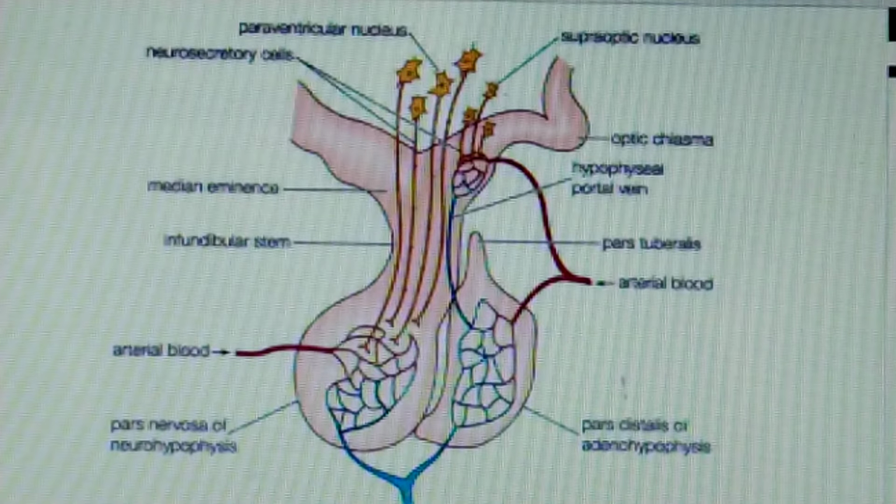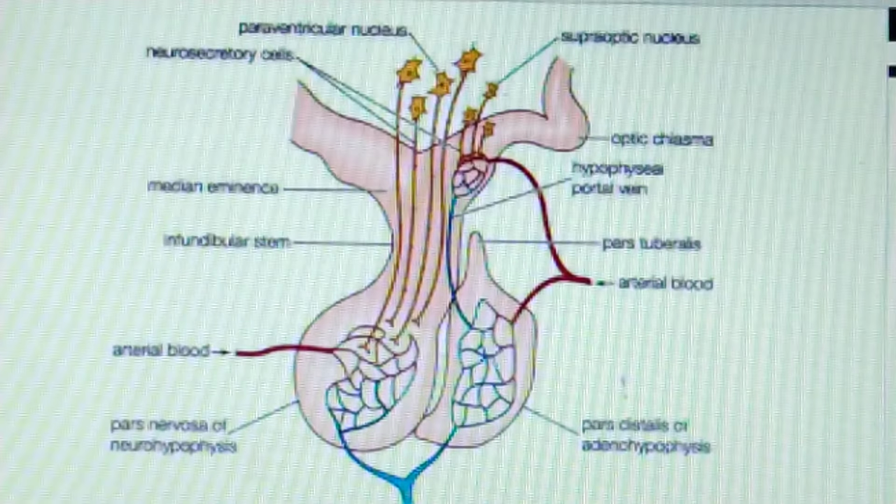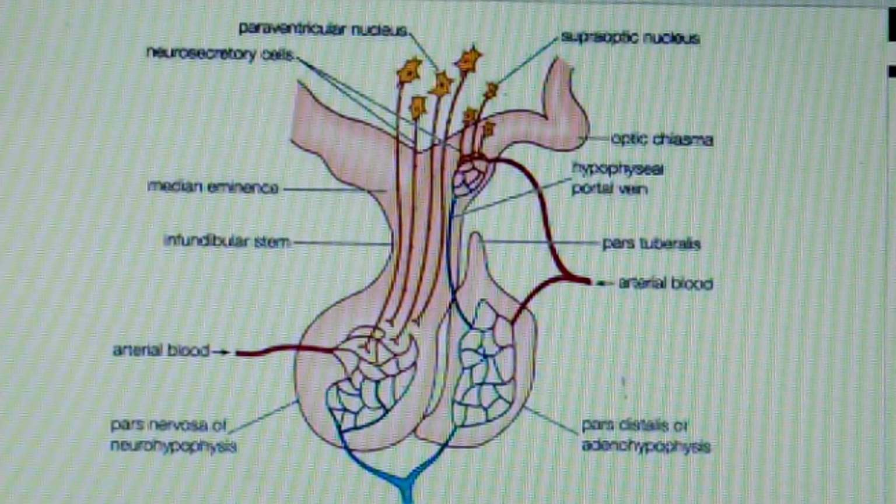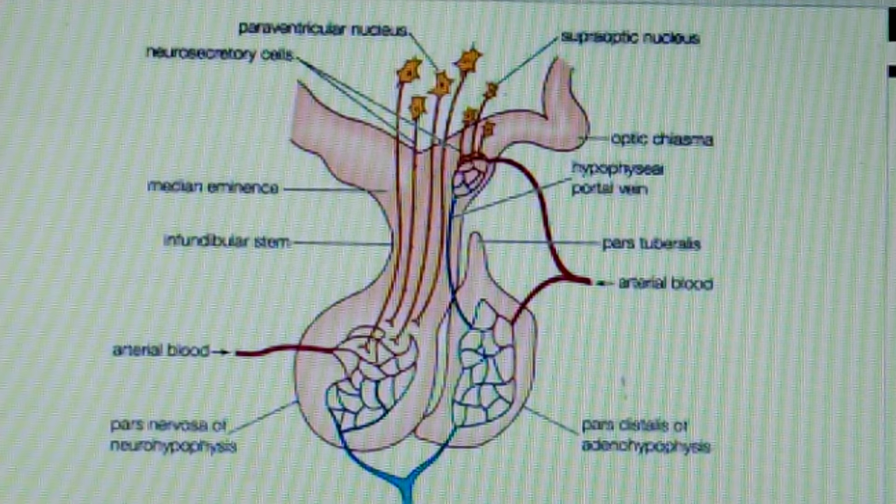The secretion of the posterior lobe is known as pituitrin, and it contains two hormones: oxytocin, also known as pitocin, and antidiuretic hormone, that is ADH or vasopressin. Once again, remember that the posterior lobe of the pituitary gland does not secrete any hormone. Its hormones are secreted in the hypothalamus.